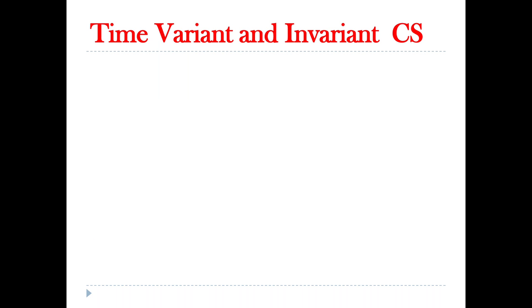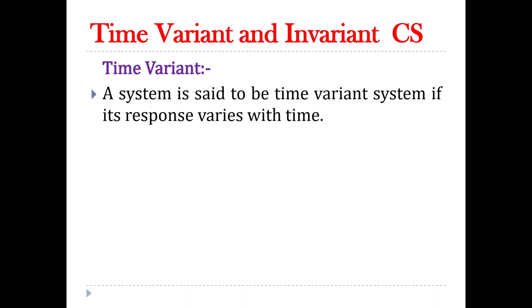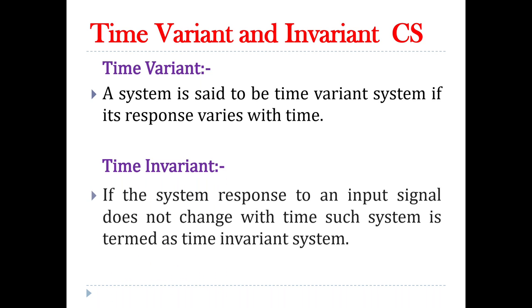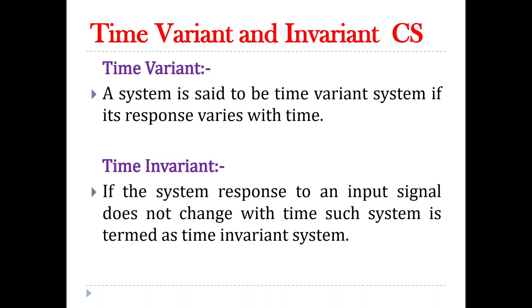So time varying and time invariant system. Time varying system is a system whose response varies with respect to the time. Means if we feed input to certain system, then its output response is varying with respect to the time, then such system is said to be a time varying system. Time invariant system is the system whose response to an input signal does not change with respect to the time, then such system is termed as the time invariant system.